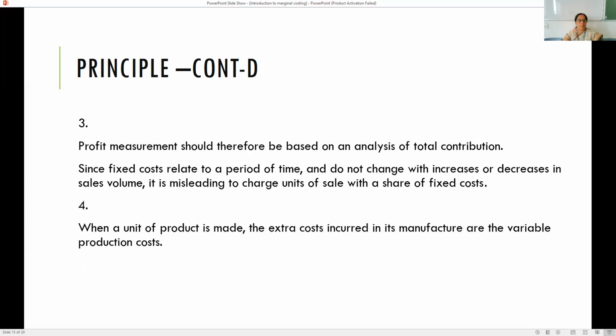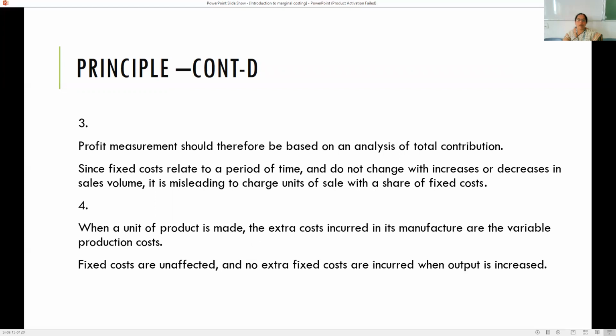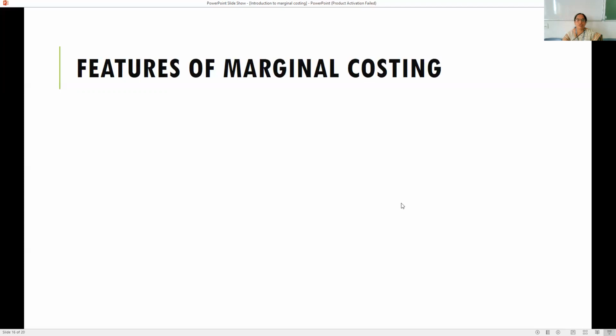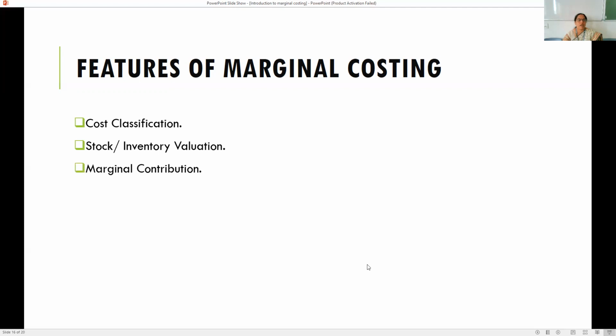The fourth principle is that when a unit of product is made, the extra costs incurred in its manufacture are the variable production cost. So fixed costs are unaffected and no extra fixed costs are incurred when output is increased. Coming to the features of marginal costing, we have 3 important features: cost classification, stock and inventory valuation, and marginal contribution.